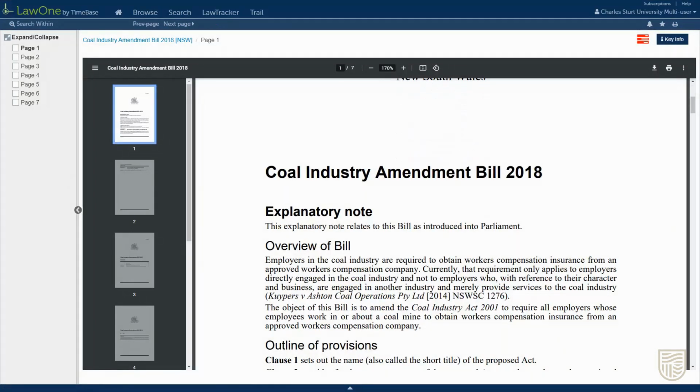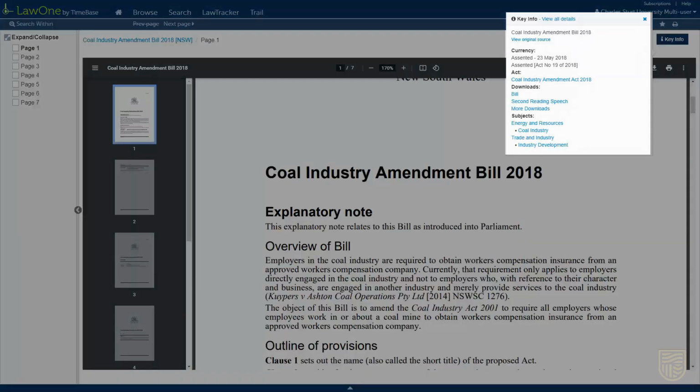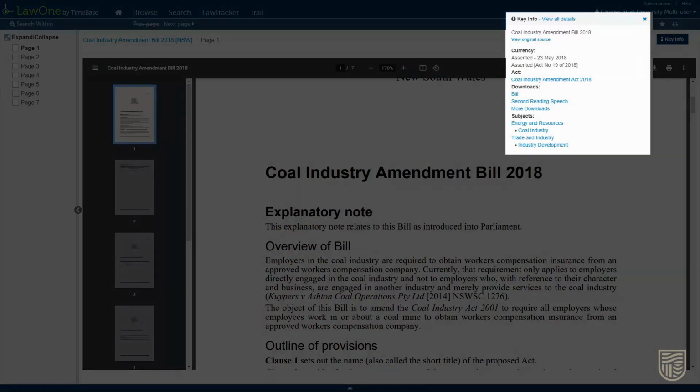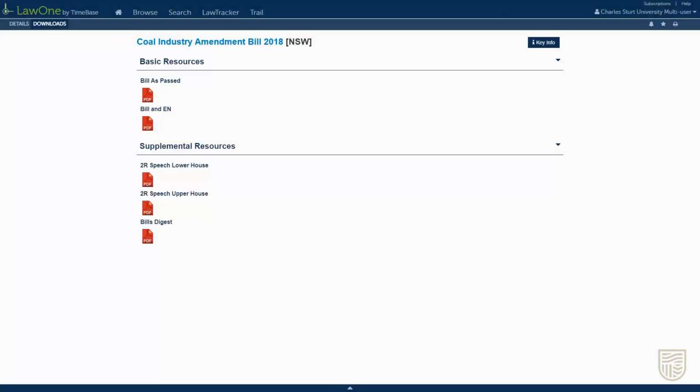To view the other documents associated with this bill, select Key Info on the top right of the screen. The pop-up box will show details of the bill and you'll see a heading Downloads with a More Downloads option listed. Select More Downloads. You'll now see all of the resources associated with this bill as PDFs, and this will include the bill and explanatory notes, the second reading speeches for the lower and upper house, and the Bills Digest.